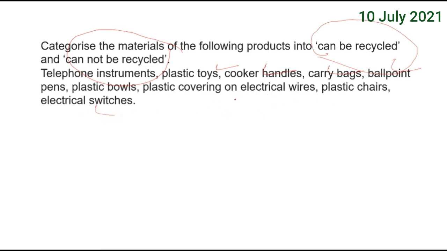You have to put them in two categories. Plastic toys, you can recycle them. Carry bags, you can recycle them. Plastic bowls, not all, but some can be recycled. Electric wire covers, they collect and take them for recycling. Plastic chairs are very much recycled, and all the remaining cannot be recycled.